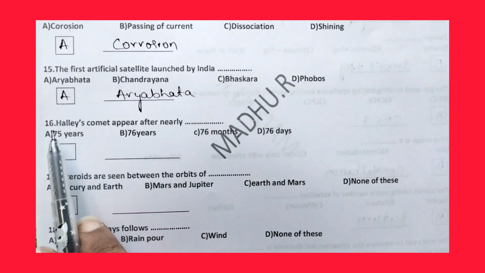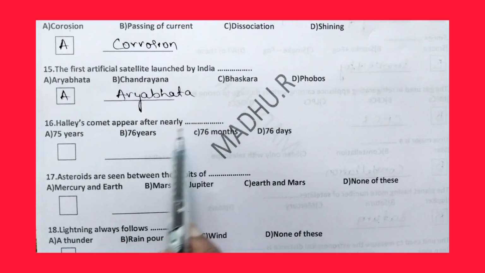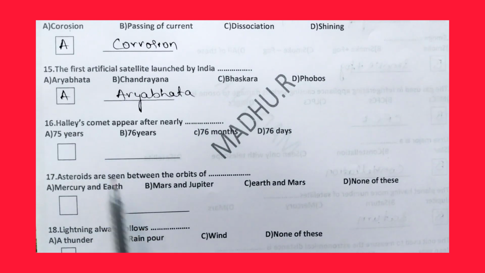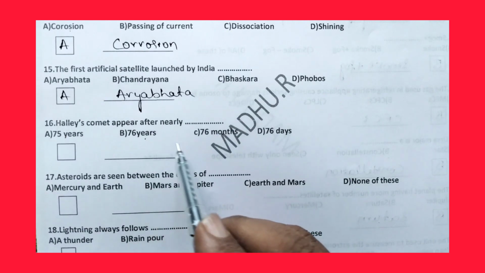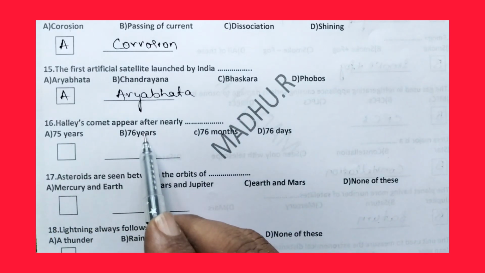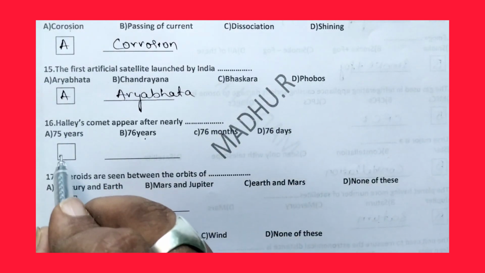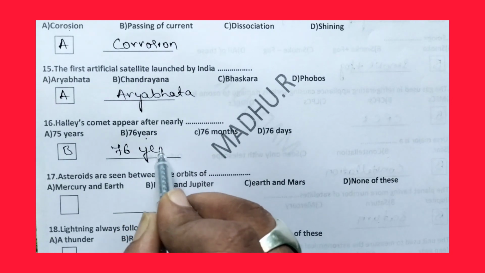Then coming to the 16th one: Halley's comet appears after nearly dash years. Halley's comet appears once in every 76 years. The options are 75 years, 76 years, 75 years, 76 years, 76 months, 76 days. So the right answer is option B, that is 76 years.